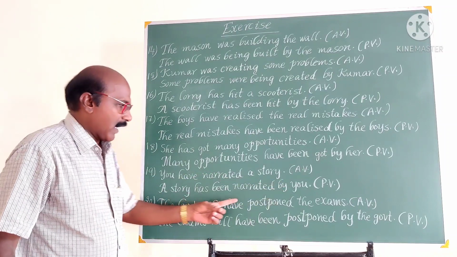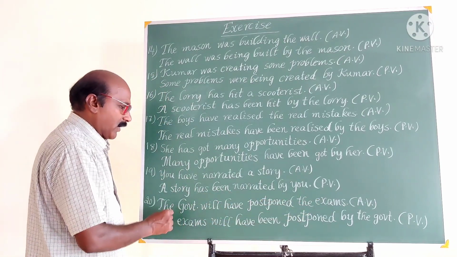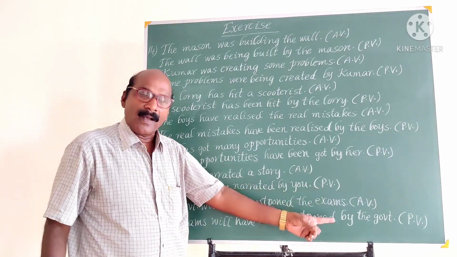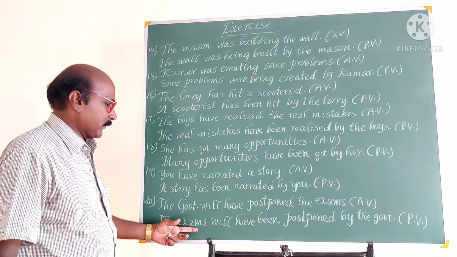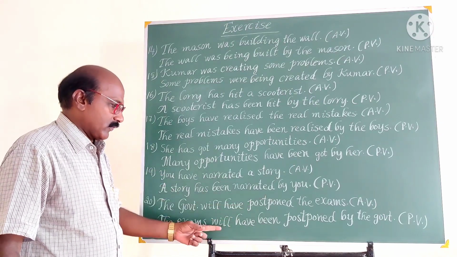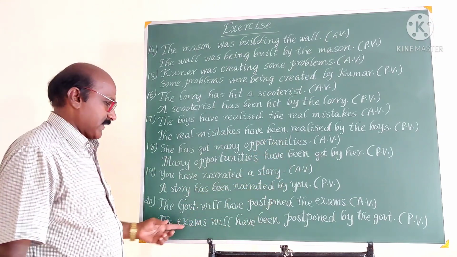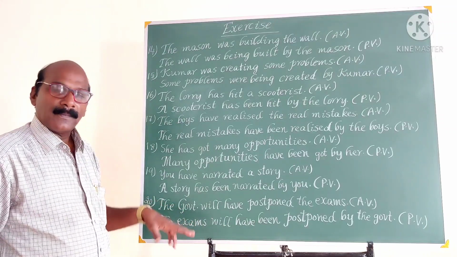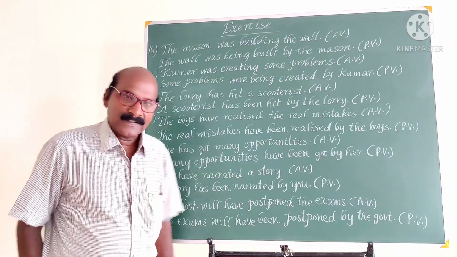The government will have postponed the exams. Active voice. The government is the subject. Will have postponed is the verb. The exams, object. Object becomes subject. The exams will have postponed. So the passive voice, will have been postponed. The exams will have been postponed by the government. By the government. So let us know some more examples.